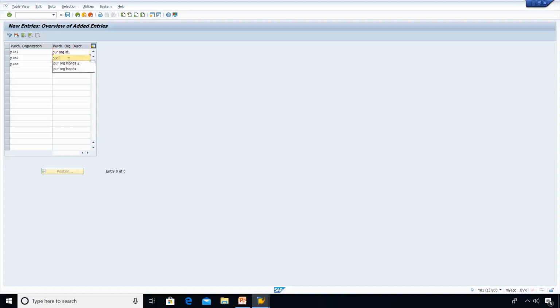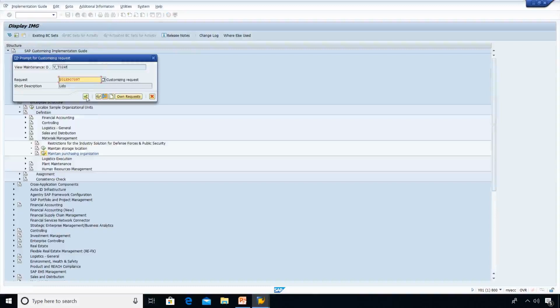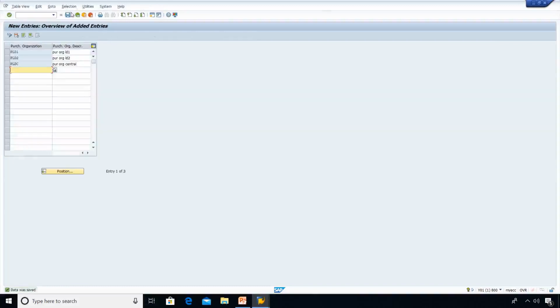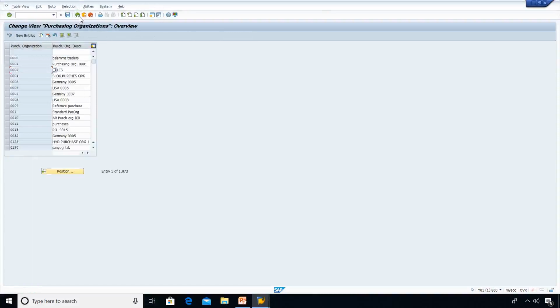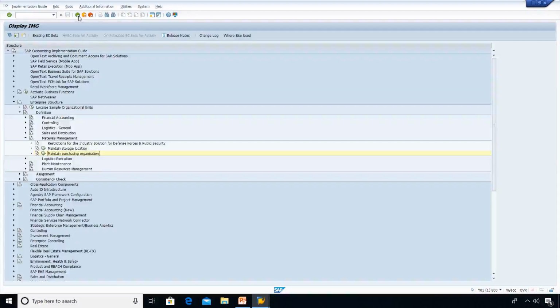Similarly, purchasing organization LD2. Purchasing organization central, you can write it that way. It's like a common purchasing organization for two different plants. That's why I have chosen PLDC and purchasing organization central. Let me save this one. Now I have maintained the purchasing organizations.